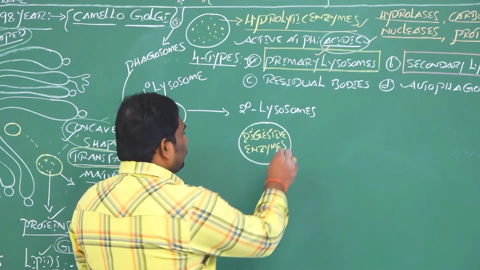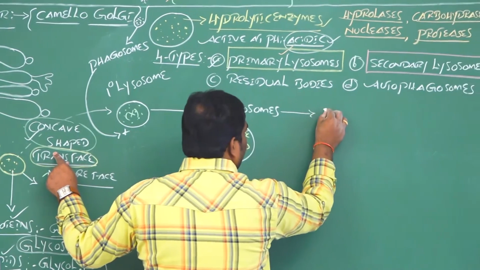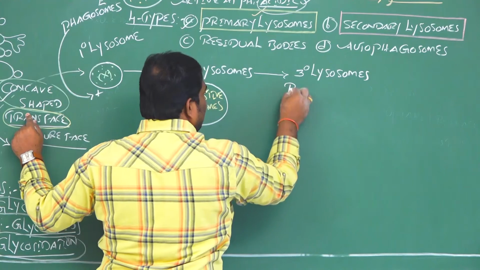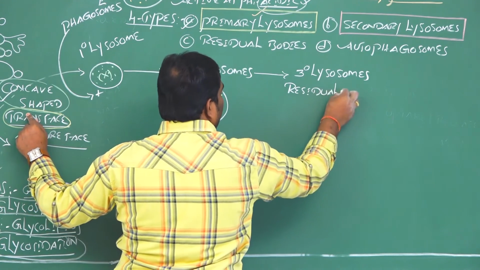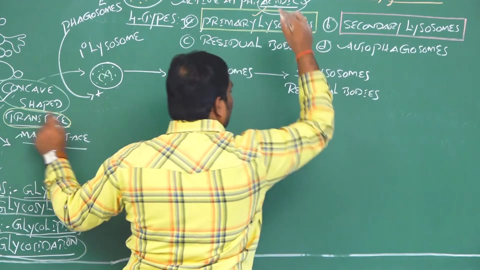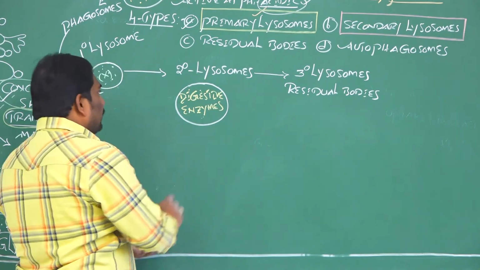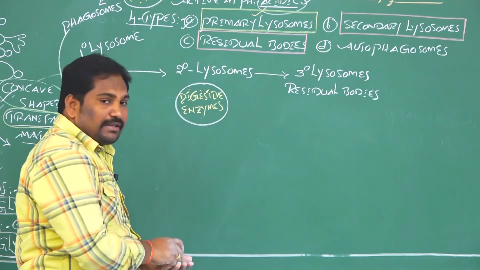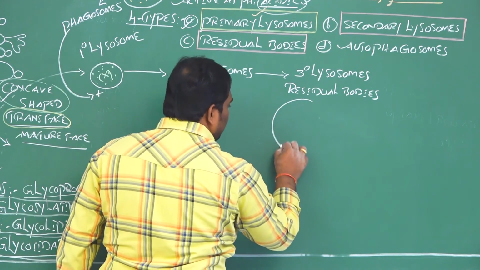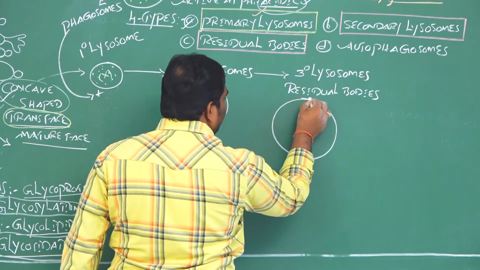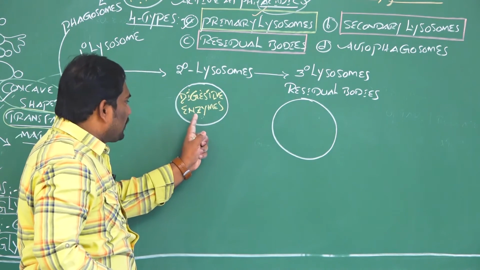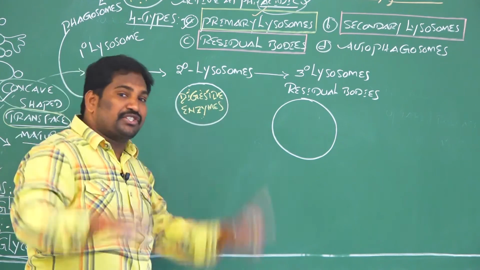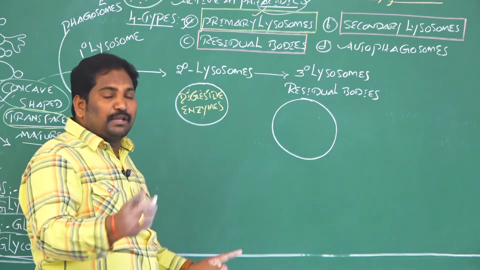Next, these secondary lysosomes form tertiary lysosomes, also called residual bodies. Residual bodies. This is the third type of lysosomes. Listen carefully. For example, this is also a spherical shaped single membrane bound type of lysosome. After digestion of food with the help of digestive enzymes in the secondary lysosome, not all food is digested, some food is undigested.